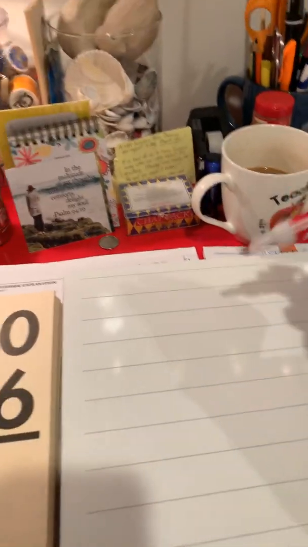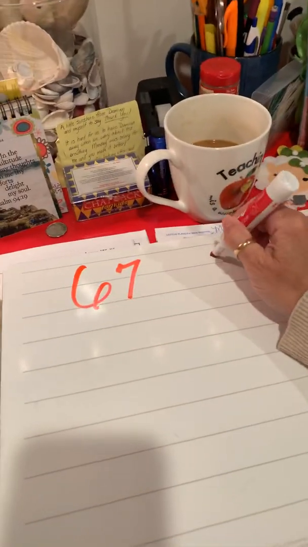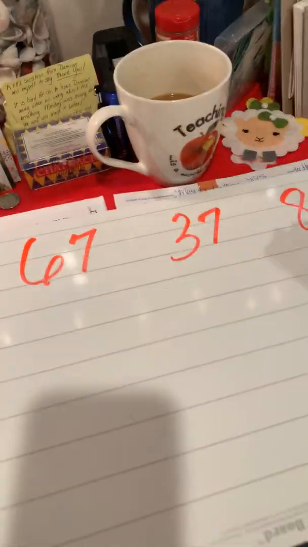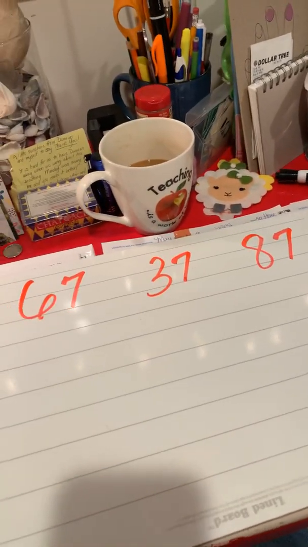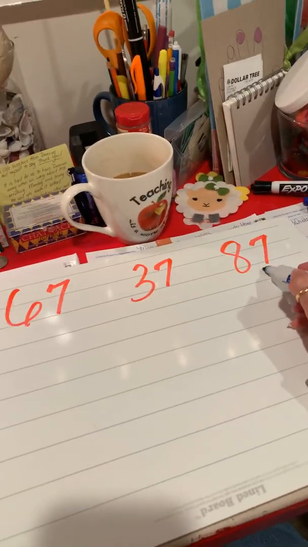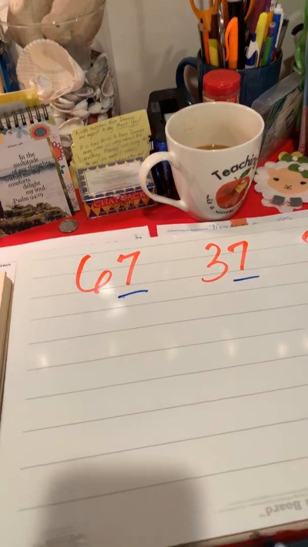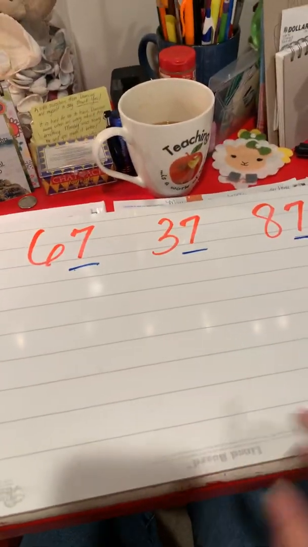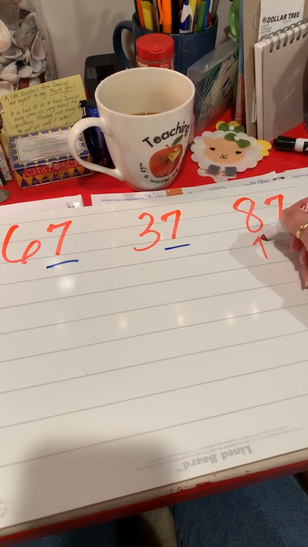But this time I'm going to make it a little bit harder. For those of you that like a challenge, we have this number and this number and this number. Ooh. Now, in the ones place, what do all of these numbers have in the ones place? A 7. Oops, they're all the same then, right? No, they're not all the same. What family are they in?